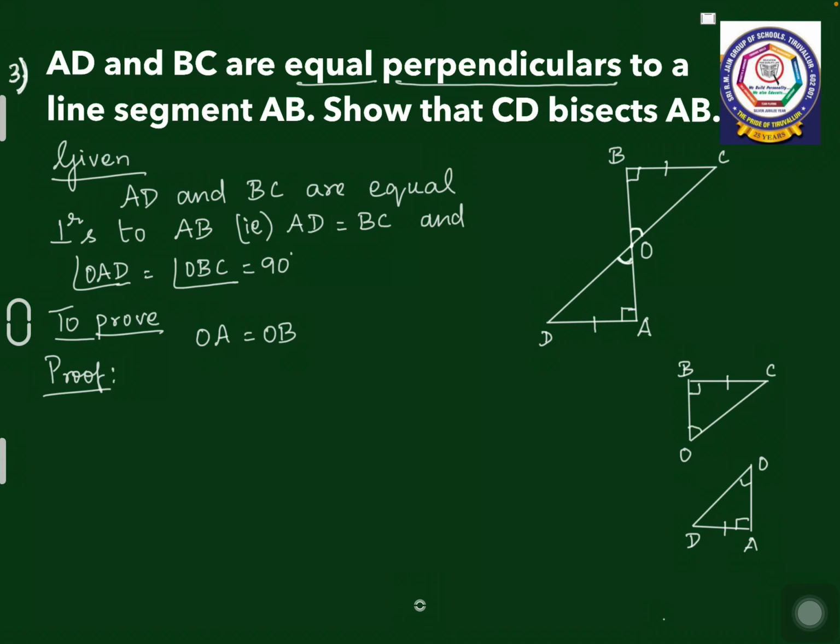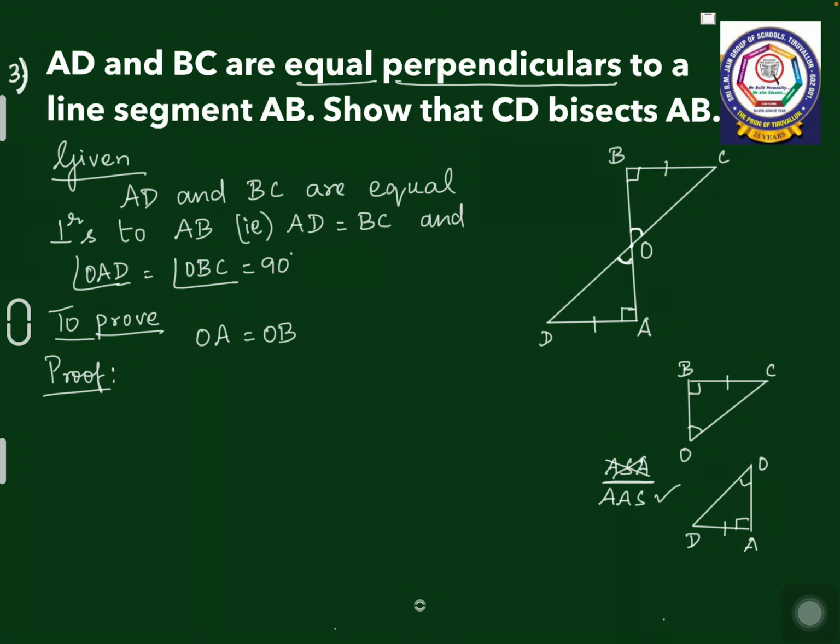So in these two triangles OAD and OBC, two angles are equal in both the triangles and one of the sides is equal. So you have two types of congruence, either ASA or AAS. What is ASA? Two angles on the included side, when both the angles are lying on the equal side. But here only one angle is lying on side BC, and here also only one angle is lying on AD. So it is not an included side, so it is not ASA congruence, it is AAS congruence. They are congruent by AAS congruence.